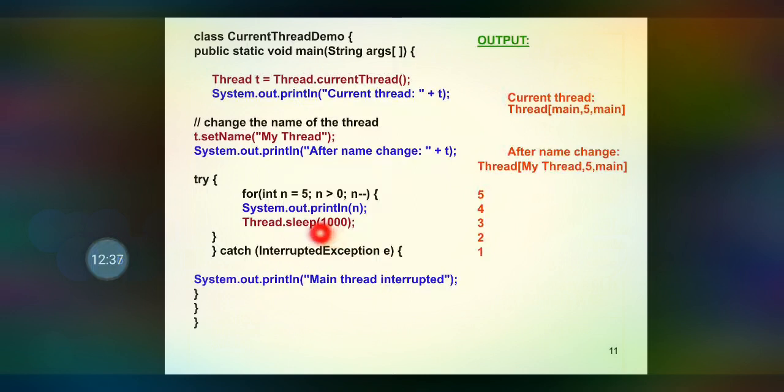After 1000 milliseconds the value 4 will print and again the thread will sleep for 1000 milliseconds, and 3 will print and so on. If any exception is caught during the execution of the thread, it will be an InterruptedException, which will be caught with the help of the catch block, and System.out.println("Main thread interrupted") is printed in case of any interruption in the thread's execution.